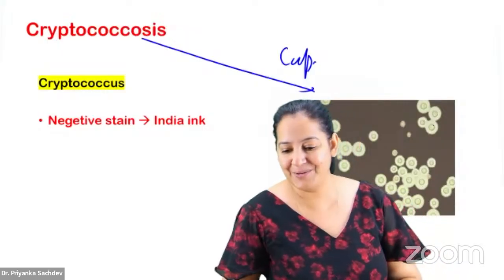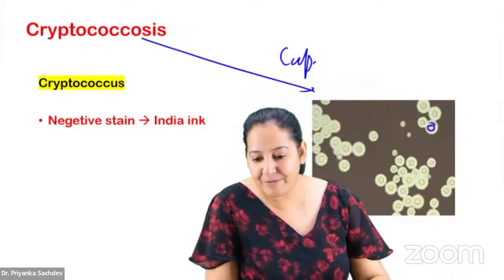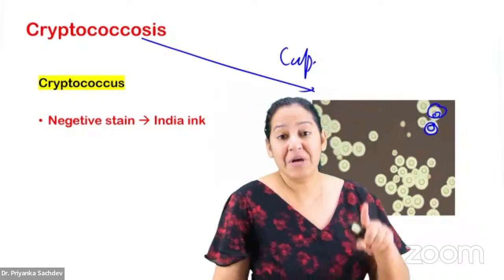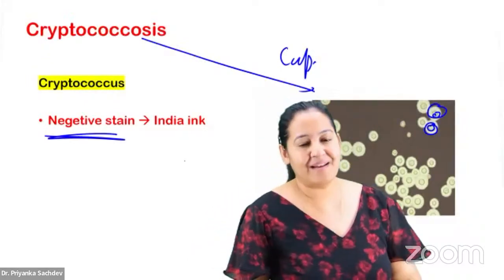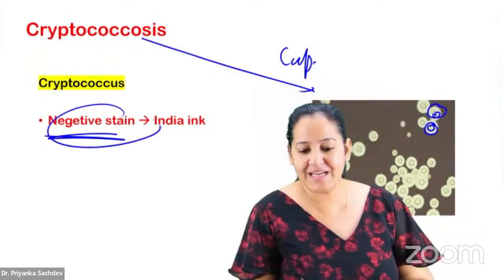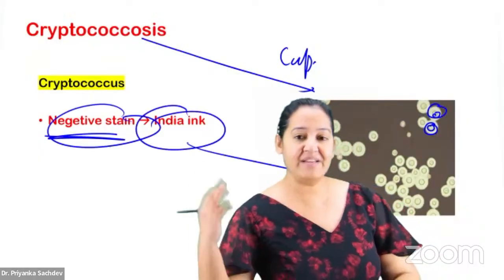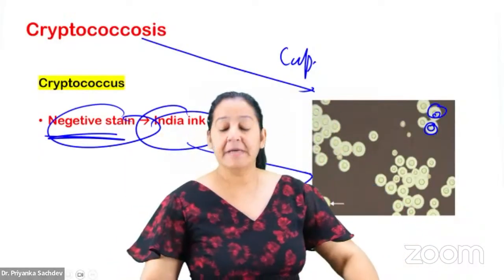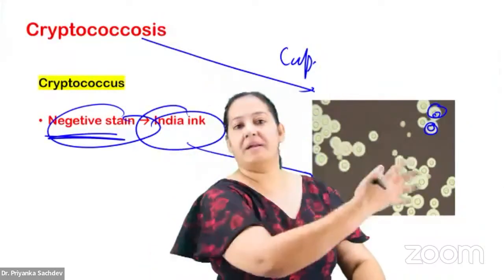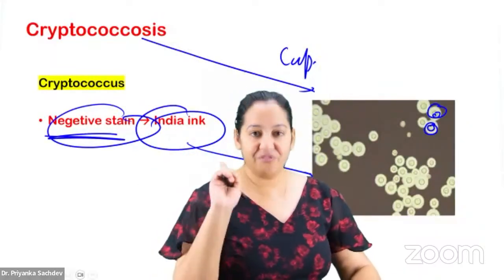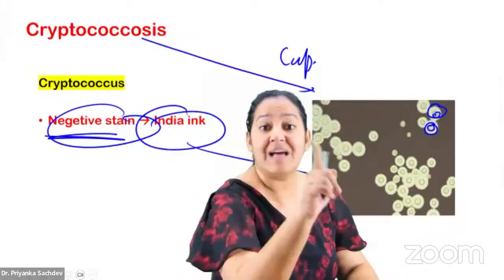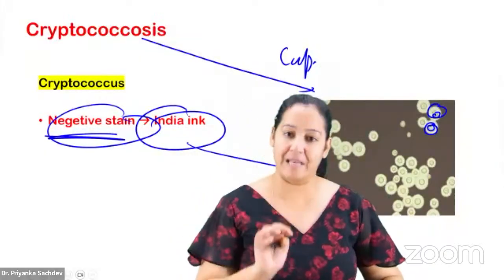The next is Cryptococcus, the only fungus which is capsulated. You can see the capsule. See the fungus and see the capsule over it. So we use a negative stain. Who's attending my lecture from the beginning? Have I taught you what is negative stain? India ink and nigrosin. Here we stain the background, not the organism. So the organism will stand out on a black background. So we use negative stain for Cryptococcus. That is the only capsulated fungus in our syllabus right now.